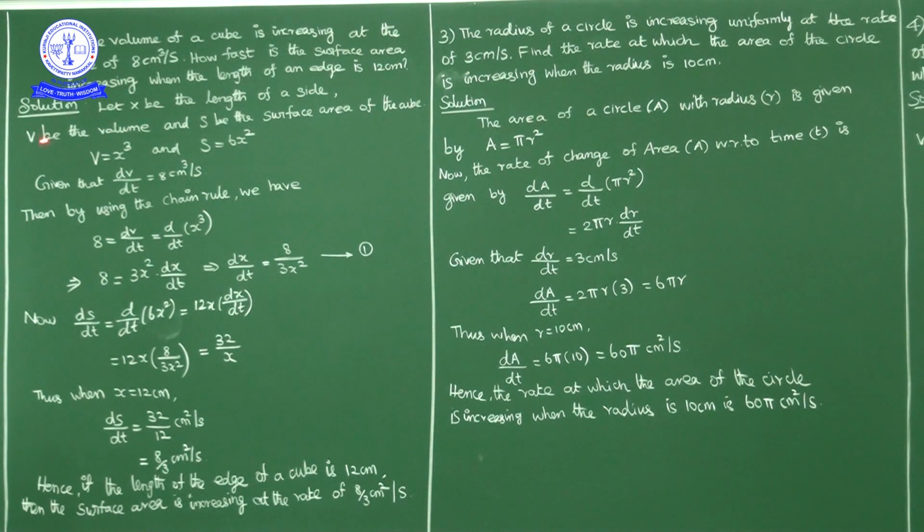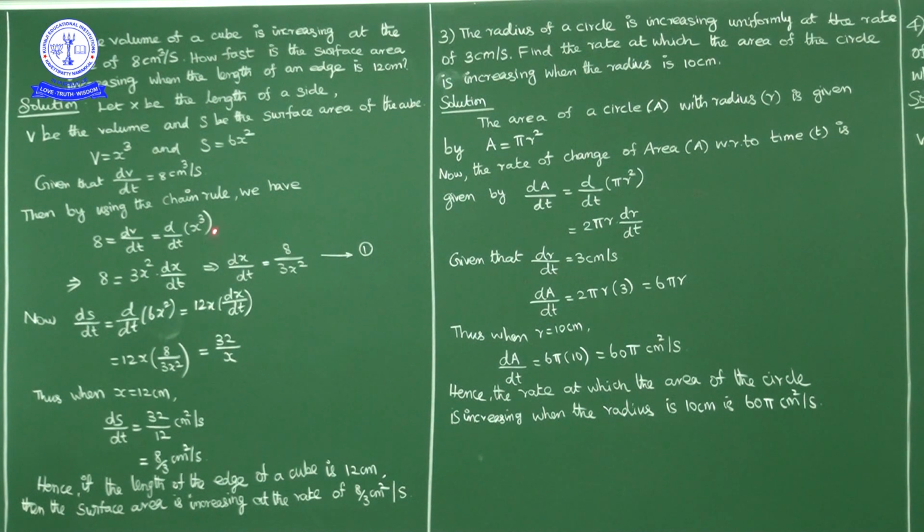Okay, let x be the length of the side of the cube, V be the volume, and S be the surface area of the cube. So the volume of a cube formula is x cube and the surface area is equal to 6x square. What is given? dV by dt is given as 8 cubic centimeter per second. Now V is x cube, no? So d(x cube) by dt is equal to 8.